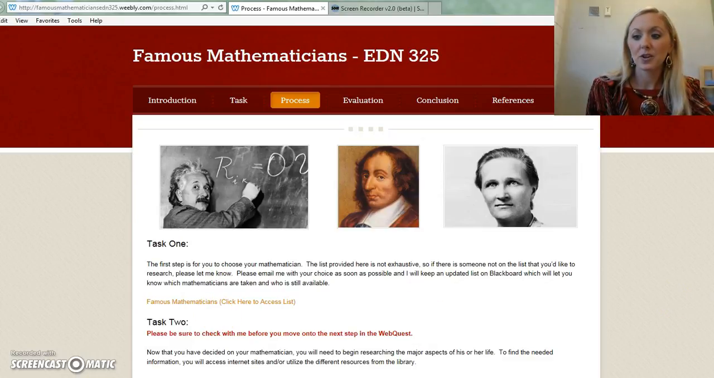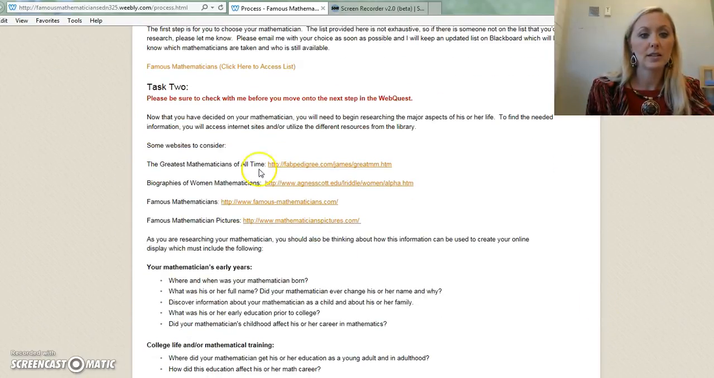Task 2. After Dr. Hargrove has given you permission to proceed forward, you will begin researching the major aspects of their life. So to find the needed information, you'll need to access the internet or utilize different resources from the library. Here's some helpful websites to consider also. So you'll also want to include the following in your project: your mathematician's early years. So you're going to want to include these 5 questions and have answers to them within your project. So not just 1 or 2 of them, but all 5 of them.